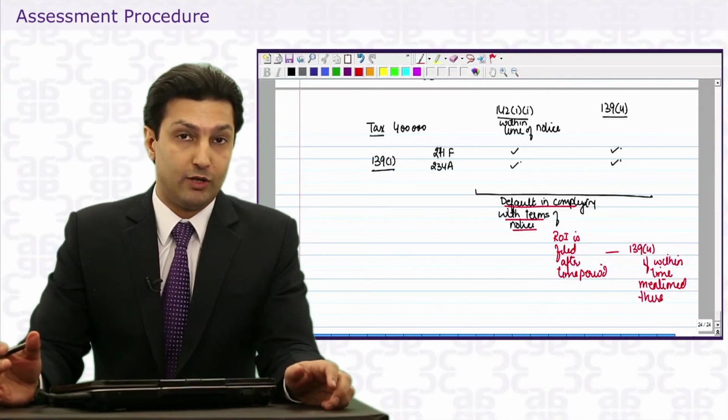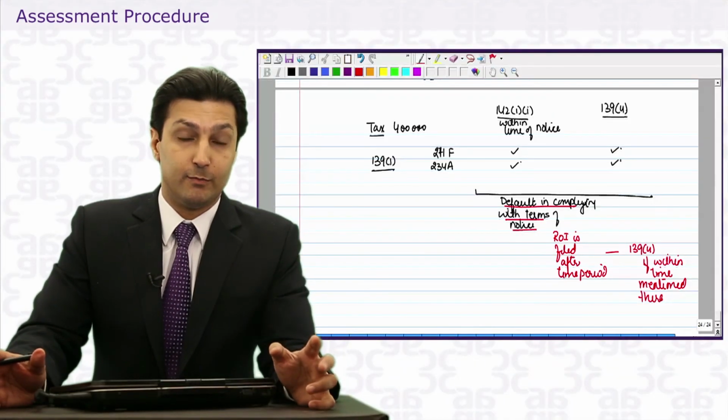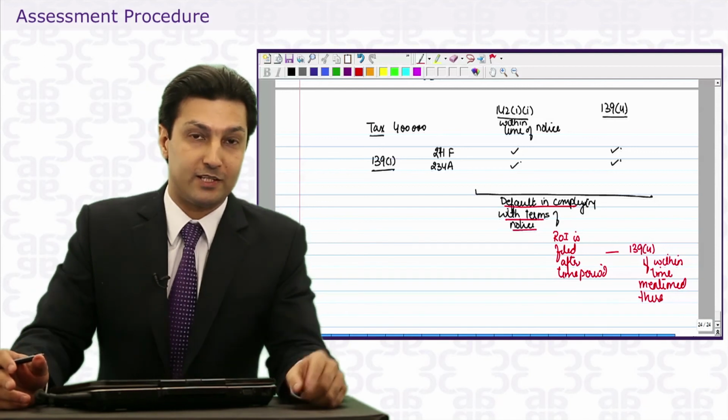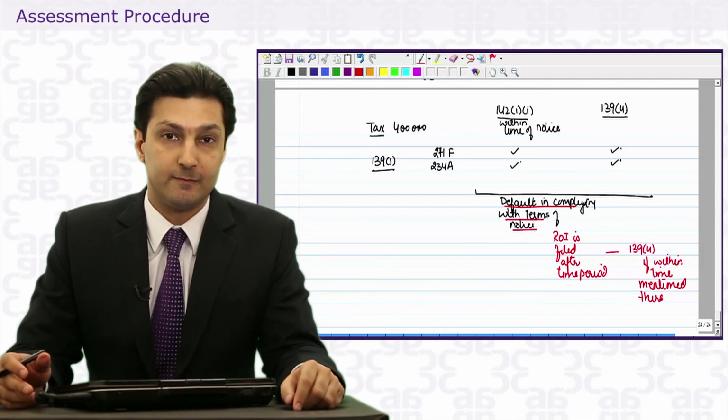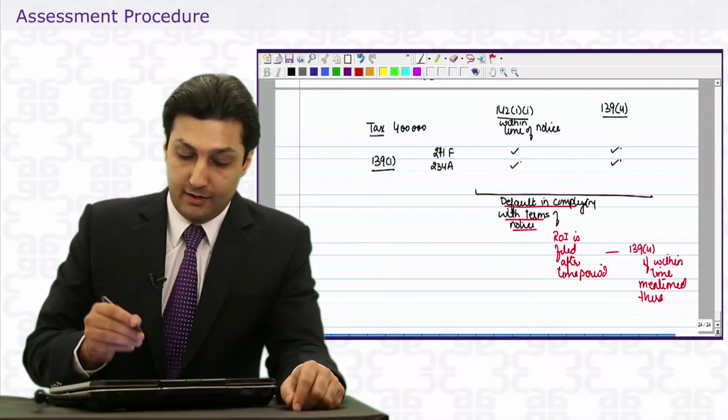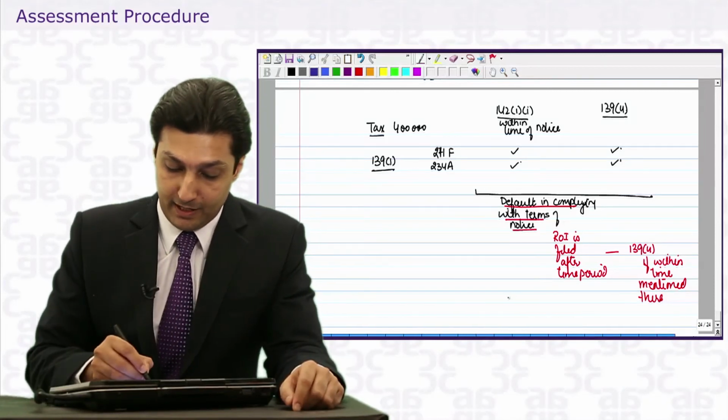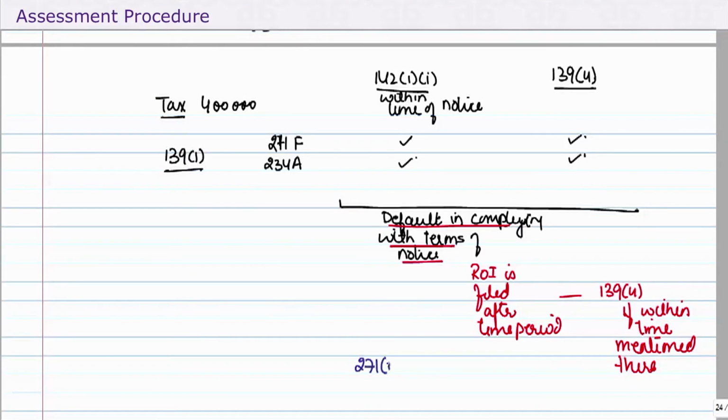Well, I'm going a little slow and I want you to understand these provisions, because only then will you be able to answer the questions we're going to raise in the next few minutes. In addition to that, there is a penalty prescribed, rupees 10,000. Now this penalty is for default of 142(1). This will be in addition to penalty and interest which is for default of 139(1).